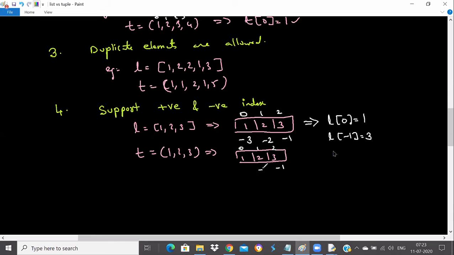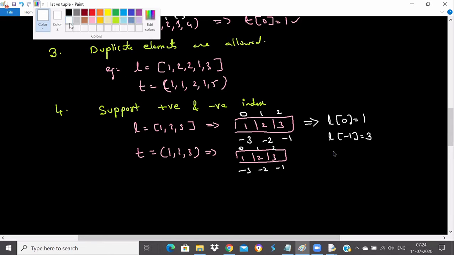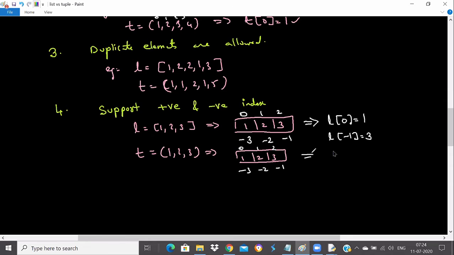It will have -1, -2, -3. So again, guys, people generally get confused here, that they use parentheses here. Never. Whenever you use a subscript, guys, you have to use square brackets only, whether it is a tuple or a list, it does not matter. This is a subscript, not what you use for a list to declare.